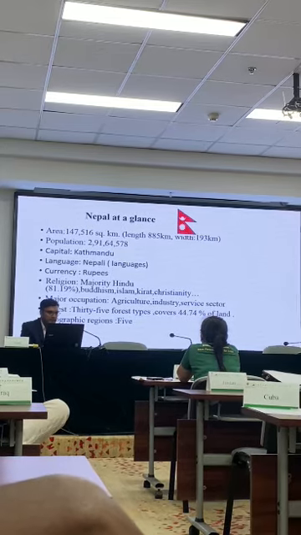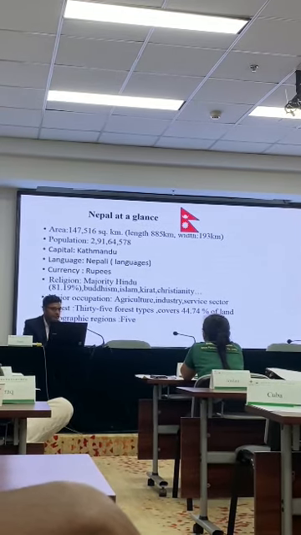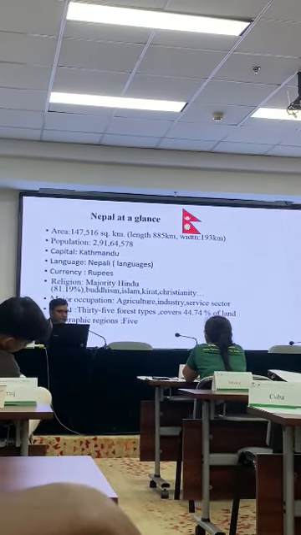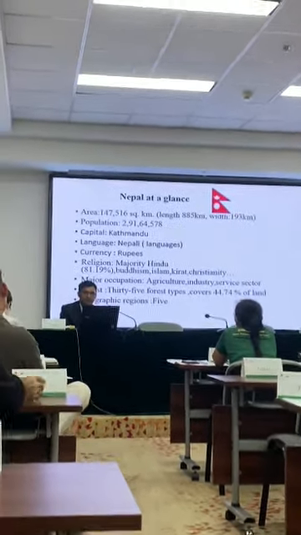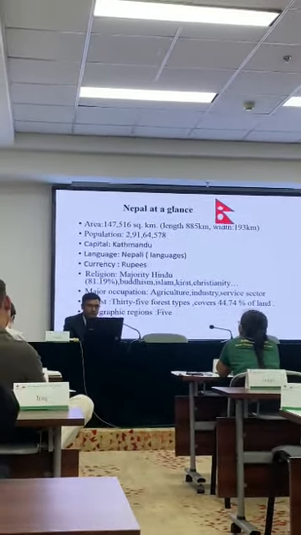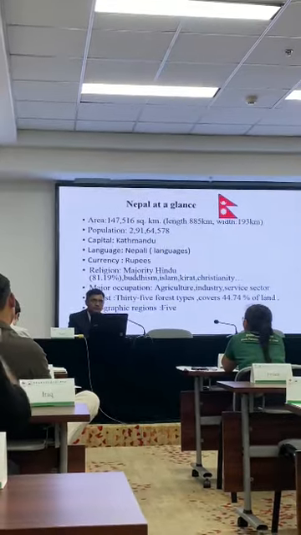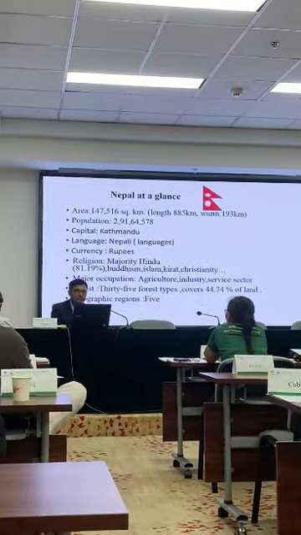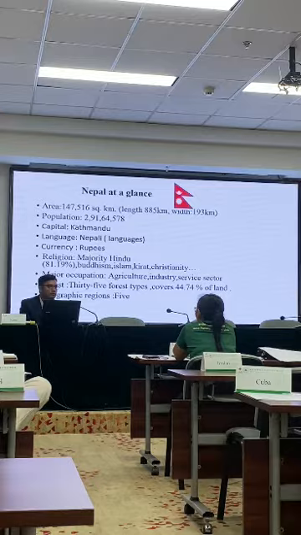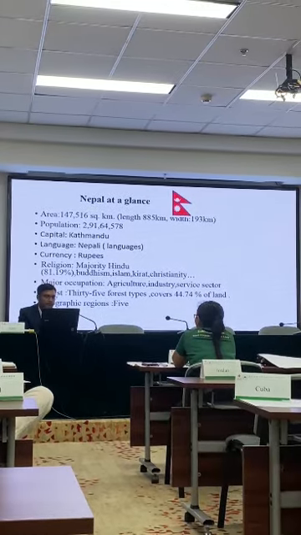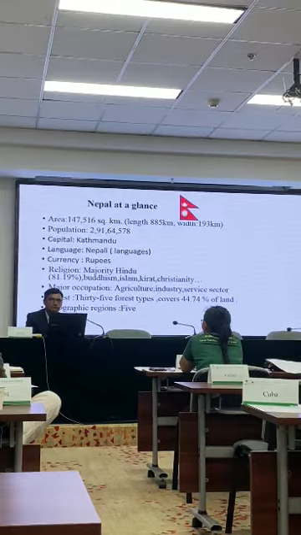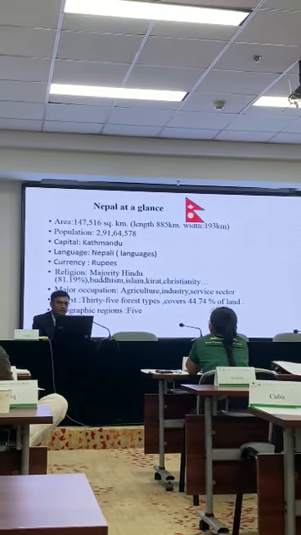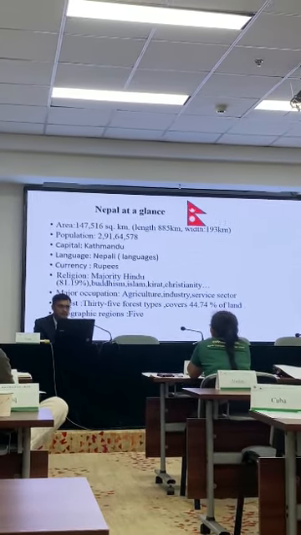And at a glance, the area is small, 1,47,516 square kilometers. Length is just 885 kilometers from east to west. And north to south, average distance is just 193 kilometers. And population is nearly 2 crore 91 lakh 64,578.